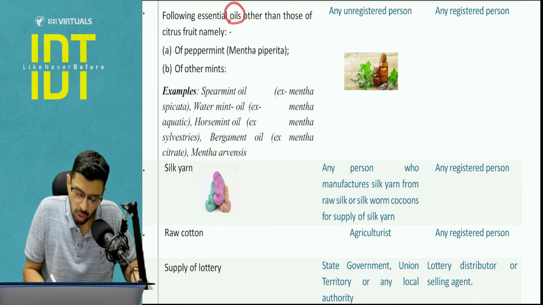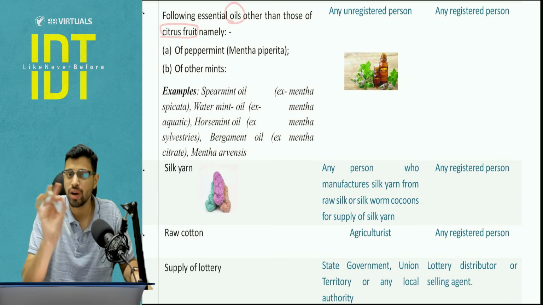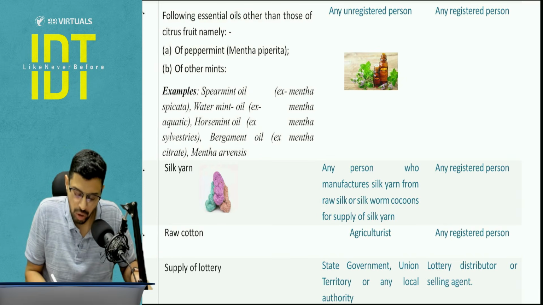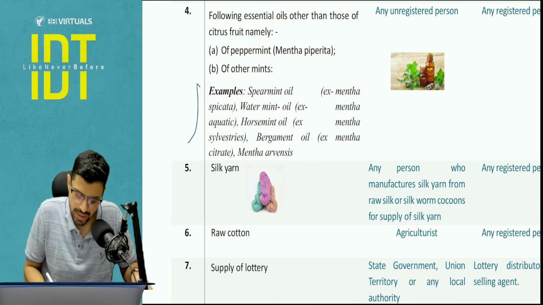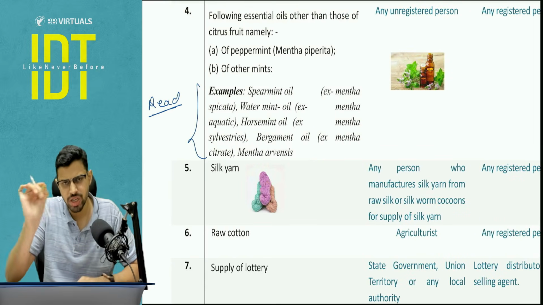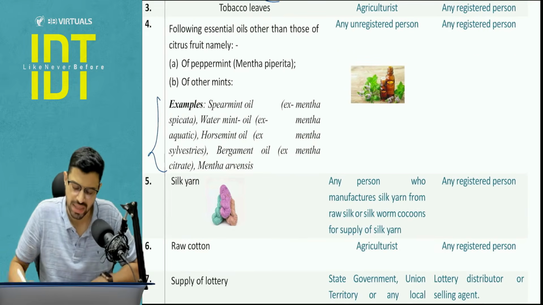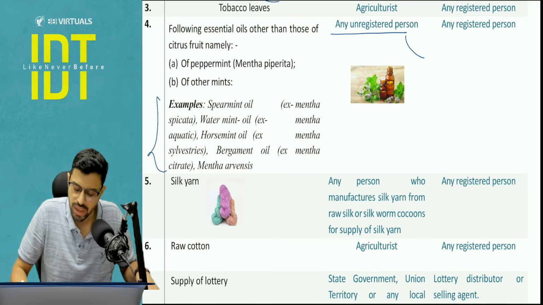Next, essential oils other than of citrus fruit, it should not contain any citrus fruit, that goes towards the luxury and everything. No, we are talking about essential oils of peppermint, other mint, examples spearmint oil, watermint oil, horse mint oil, bergamot oil, mentha arborescens. Again, you don't need to learn this, you just need to read this twice. Chances are that if this comes in the question, it will click in the essence that you will remember that this is under RCM, unregistered person to registered person.